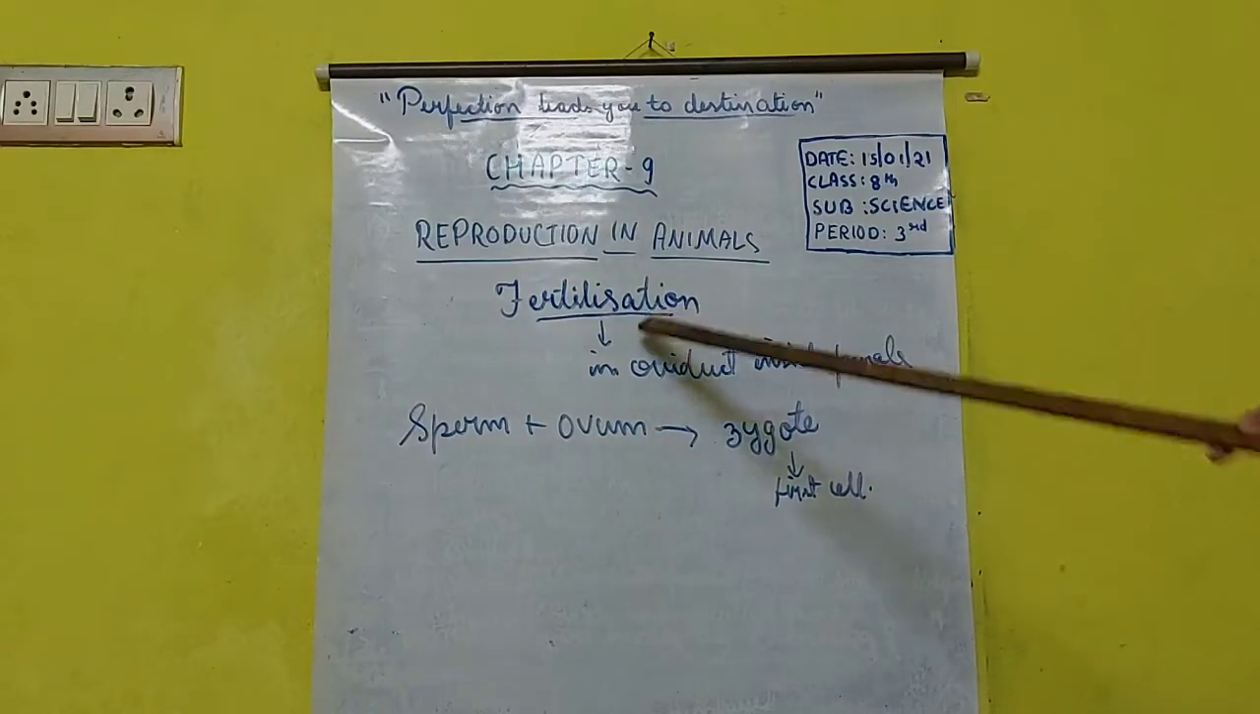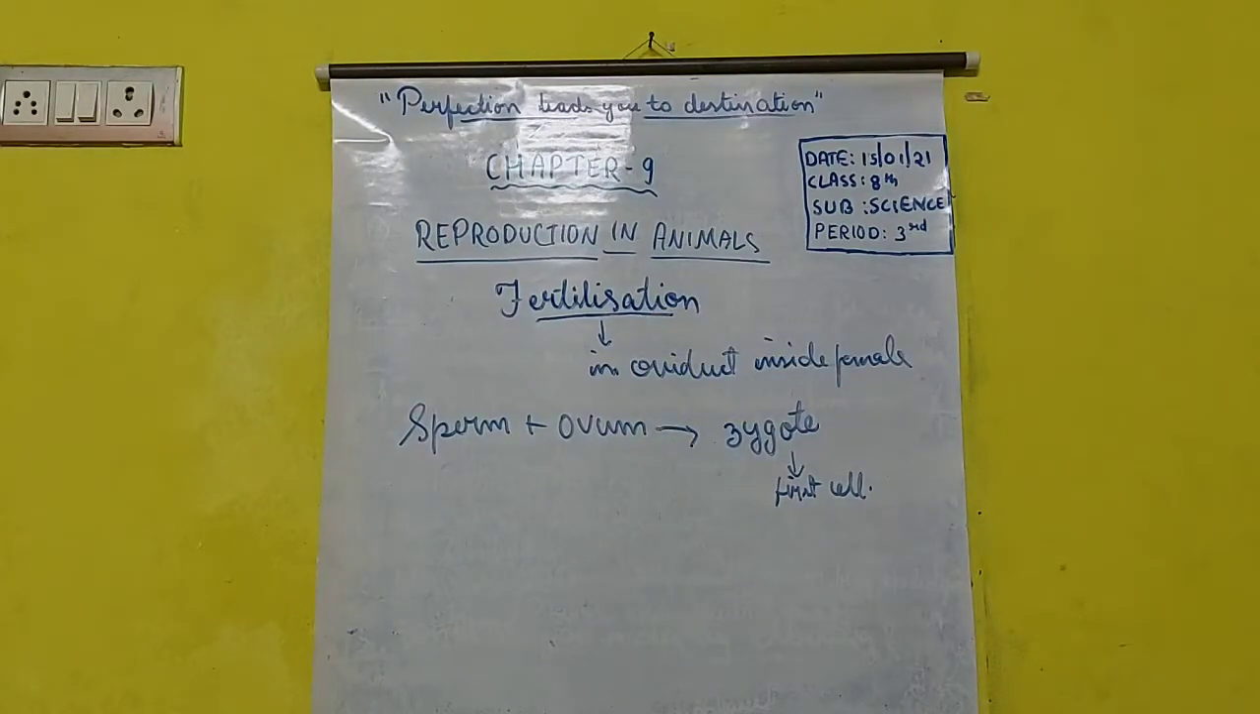Now the thing is, when the fertilization occurs, both the nucleus of sperm and ovum fuse with each other, and that's why the zygote having the combined nucleus will inherit the characters of both male and female, both the male parent and the female parent. In this way the fertilization takes place.